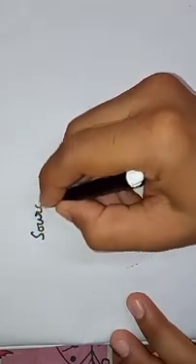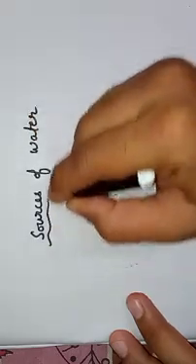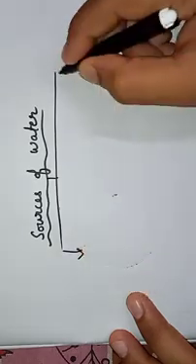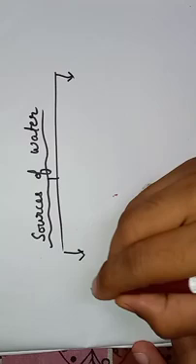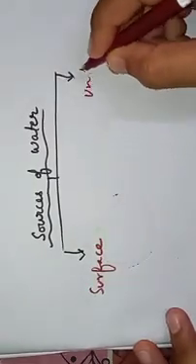Okay, my dear students, in this video we are going to have a look at the different types of sources of water. So basically, sources of water are of two types. The first one is surface water, and the other one is underground water.